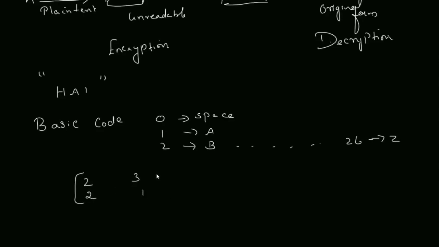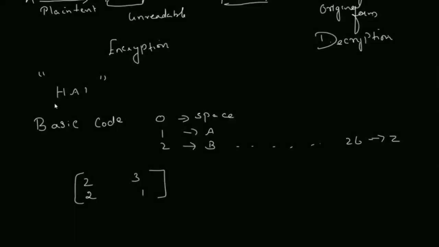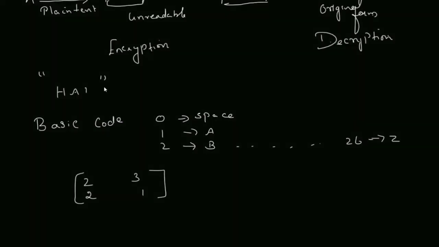We can take any matrix; the only condition is it should be a non-singular matrix, that is, the determinant of this matrix should not be equal to 0. For this it is 2 minus 6, which is minus 4.